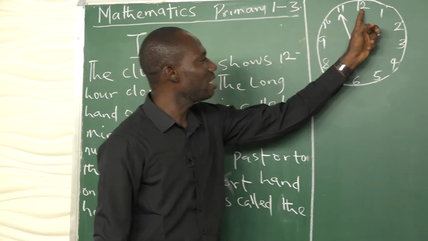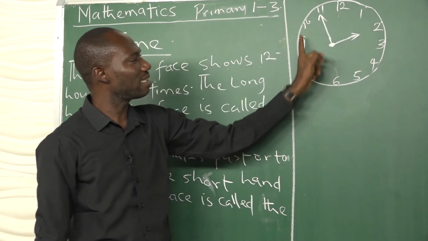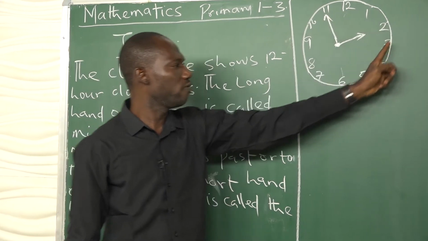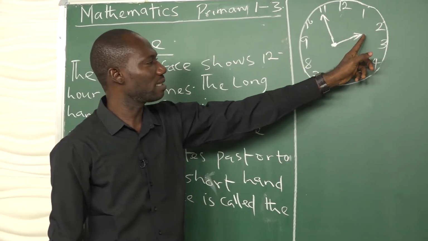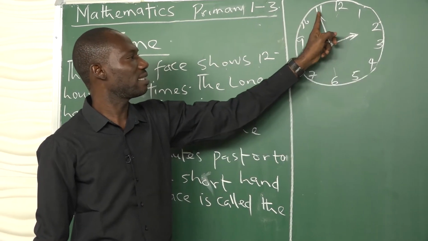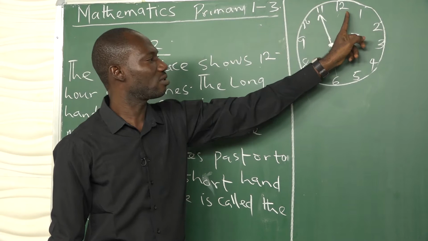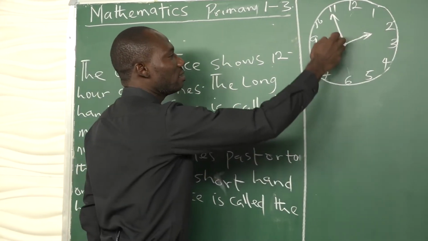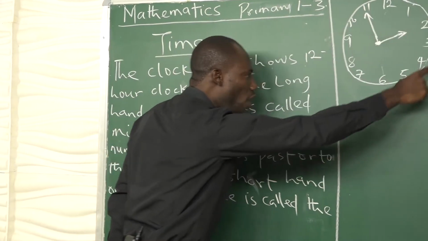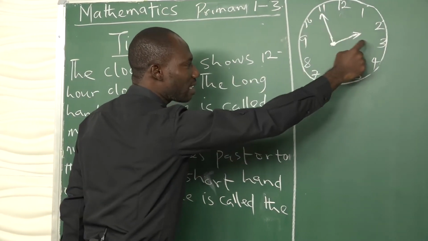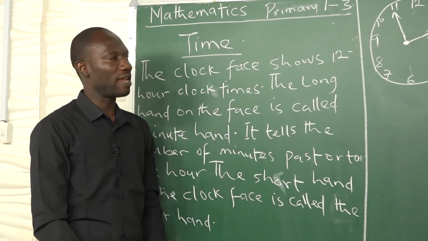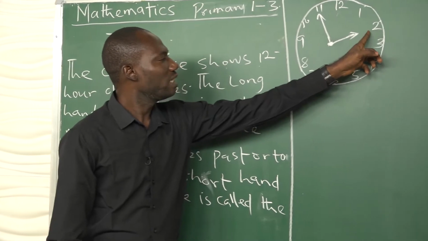It takes 60 minutes for this long hand to move across before this short hand moves to the next number. So if it gets to this place and this long hand gets to 12, it takes the long hand moving all the way round before this short hand moves to 3 or to whatever the next number is.